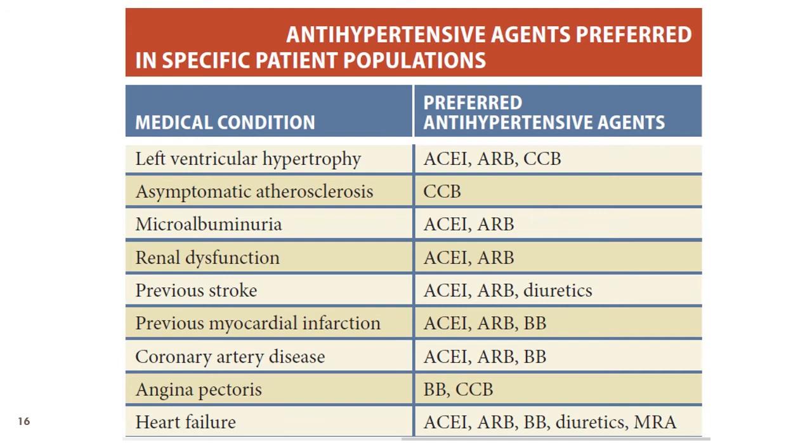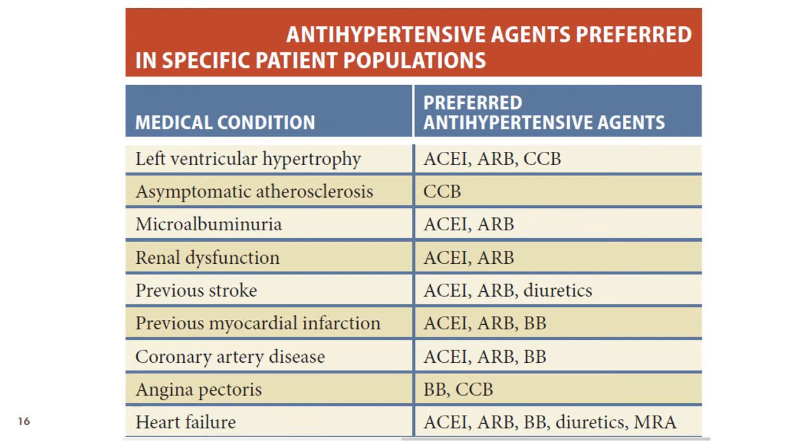The calcium channel blockers are preferred in asymptomatic atherosclerosis patients with hypertension because their site of action is the arterioles. Patients with renal diseases like microalbuminuria, renal dysfunction, glomerulopathy, and patients with diabetes and renal dysfunction, all benefit from ACE inhibitors or ARBs, which slow down the renal pathology. In patients with previous stroke, drugs like ACE inhibitors, ARBs, and diuretics are preferred.